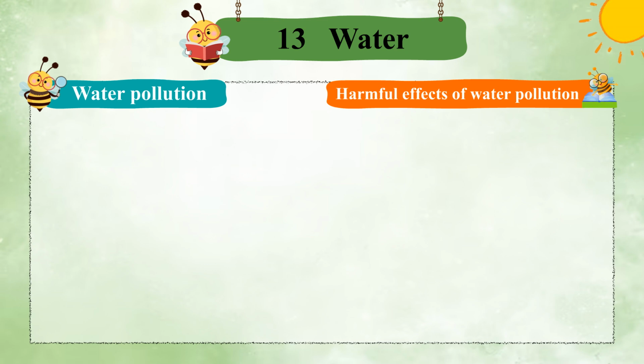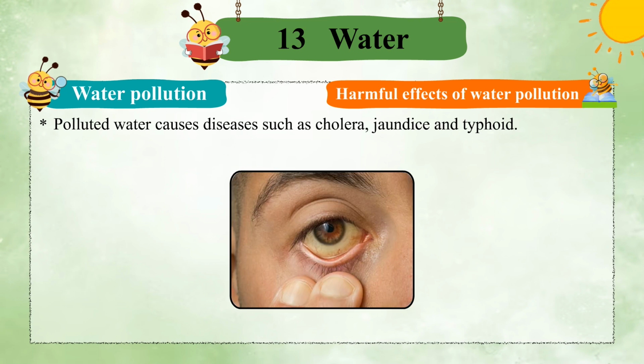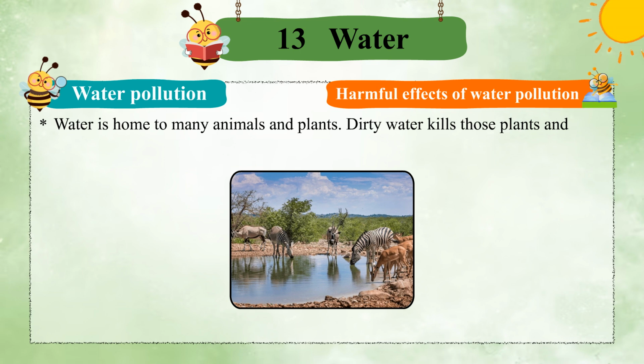Harmful effects of water pollution. Polluted water causes diseases such as cholera, jaundice and typhoid. Water is home to many animals and plants. Dirty water kills those plants and animals.